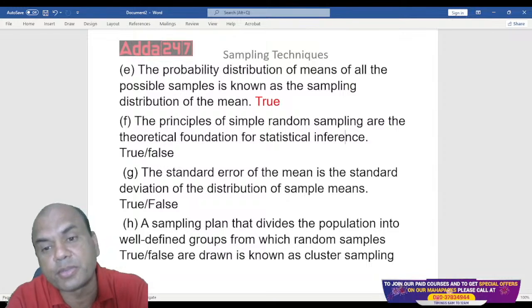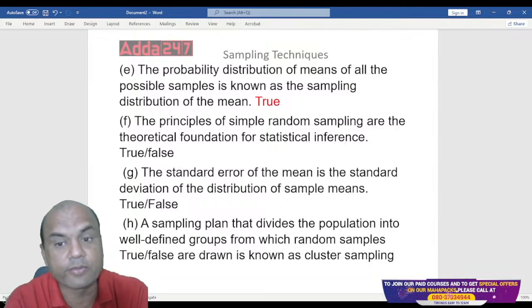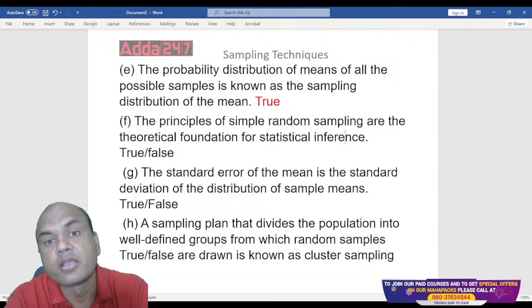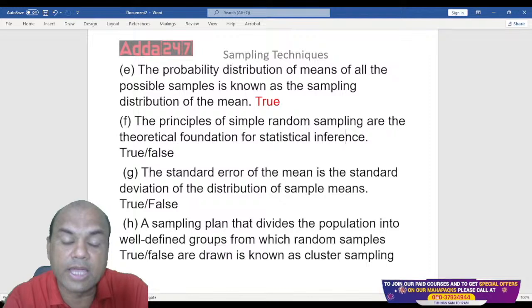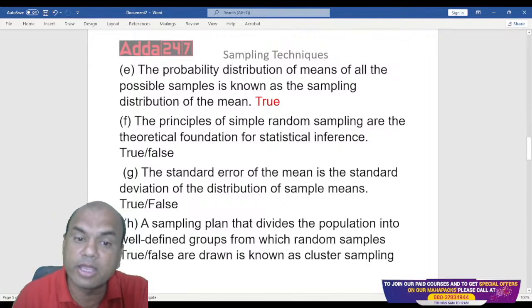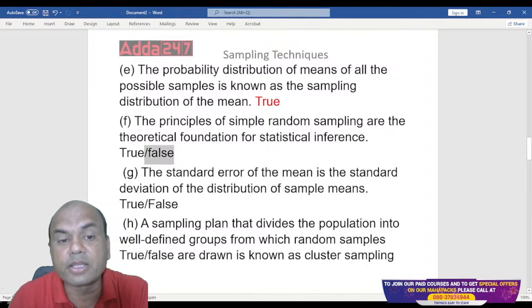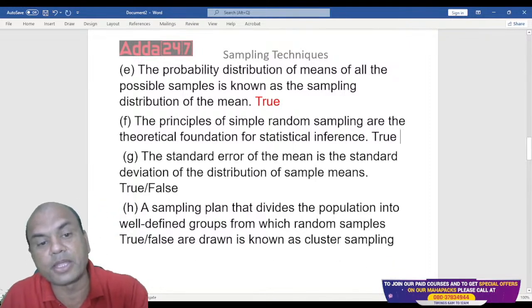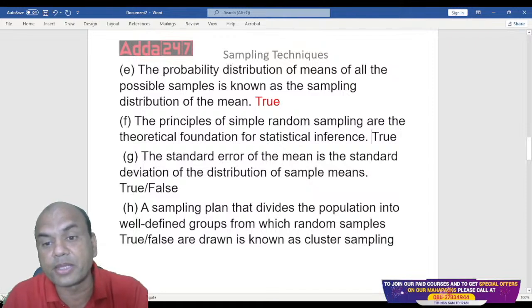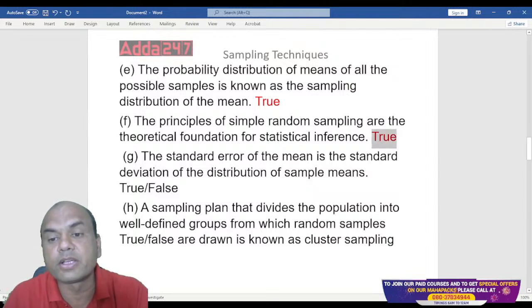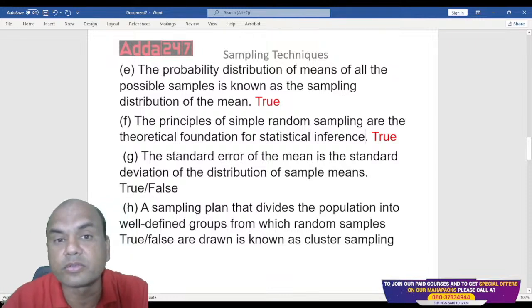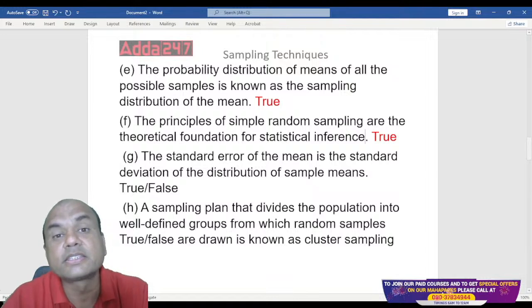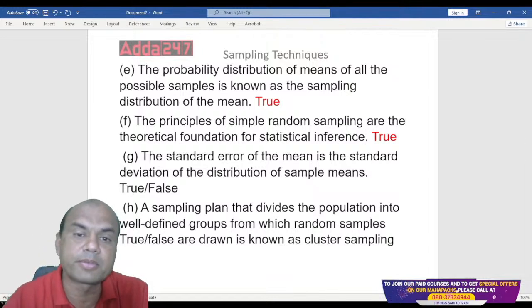The principles of simple random sampling are the theoretical foundation of statistical inference. Suppose I have to find any inference of any population. For that, the best method is simple random sampling. So that is true. Again, true. Remember, simple random sampling is the best sampling. All the remaining ones, like cluster or systematic or stratified, come later. But the basic is simple random sampling.